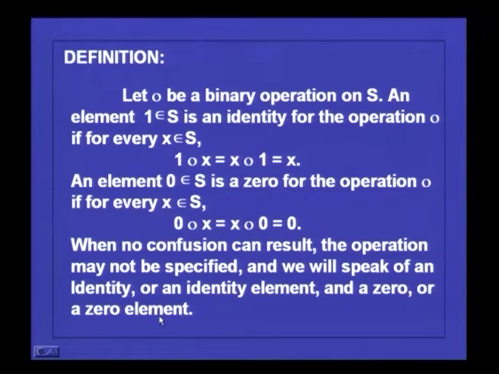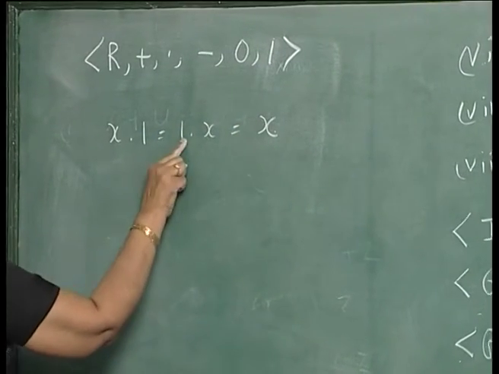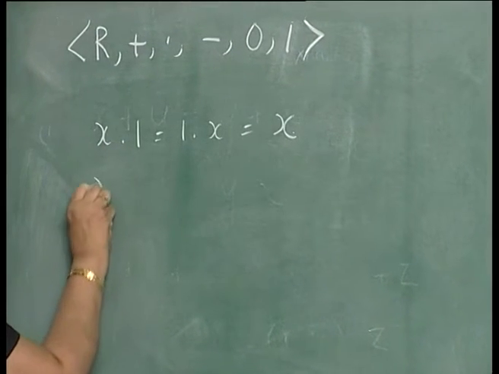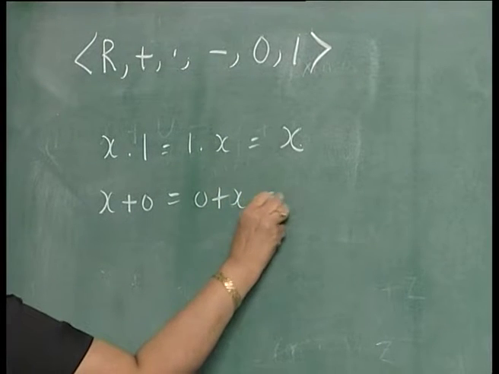For example, take multiplication on the real numbers and so on. You see that x into 1 is equal to 1 into x is equal to x. So, 1 is an identity element with respect to multiplication, and x plus 0 is equal to 0 plus x is equal to x.